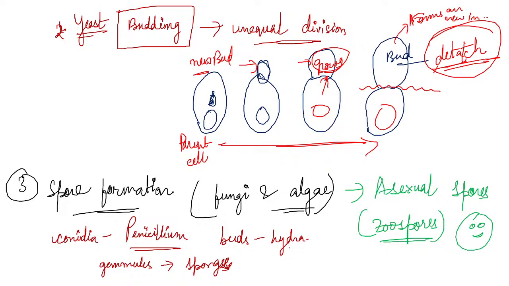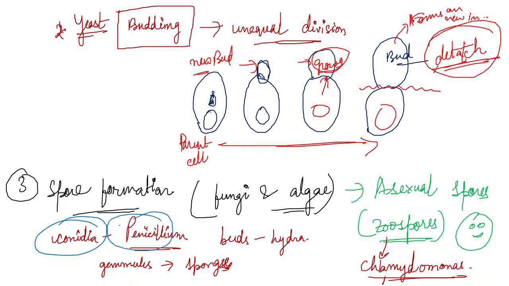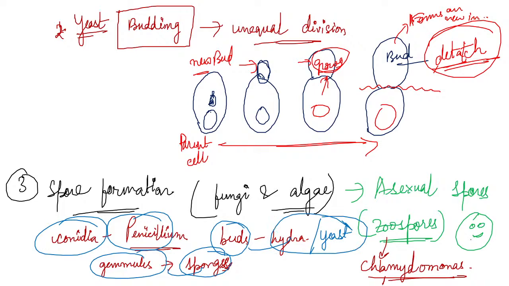We can also find the zoospore in Chlamydomonas, which I already told you. Clear? This is very, very important that you learn that conidia is of Penicillium, gemmule formation is of sponges, buds is of Hydra or it can be of yeast. Clear? And zoospore is always of Chlamydomonas.